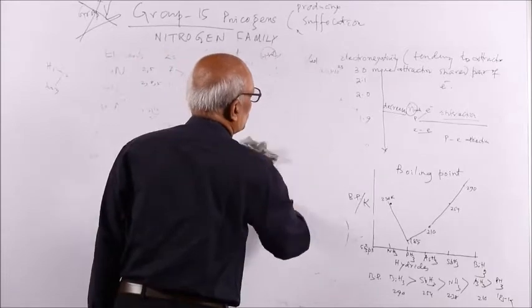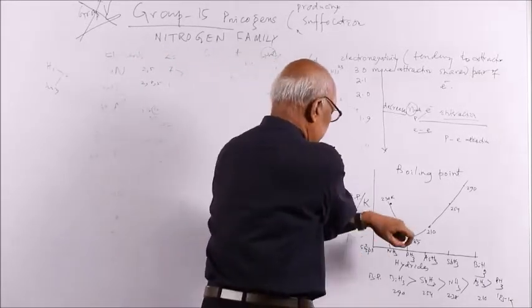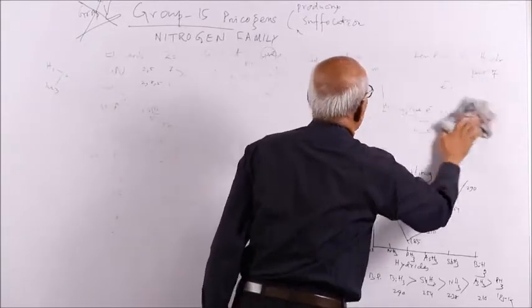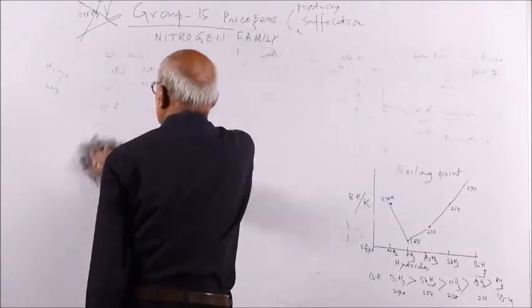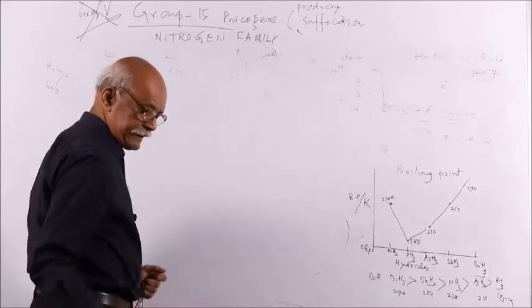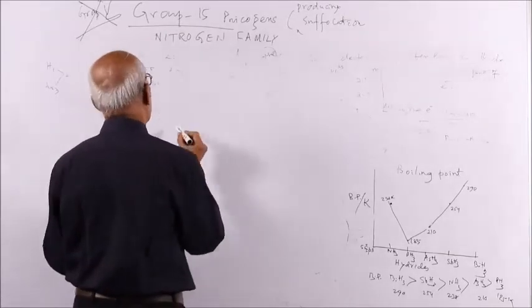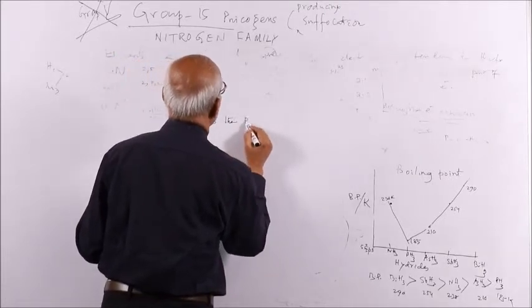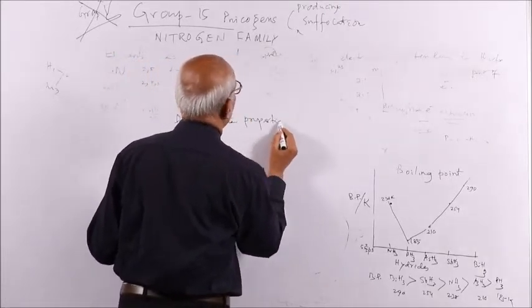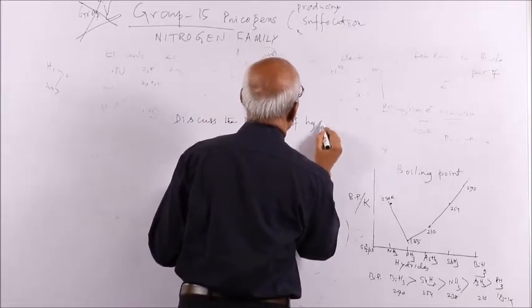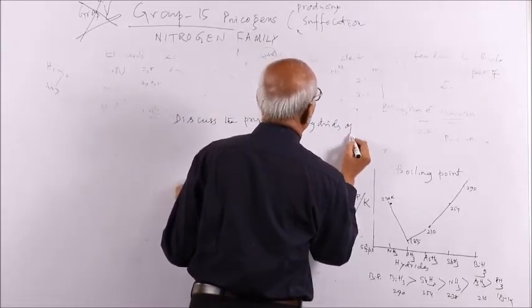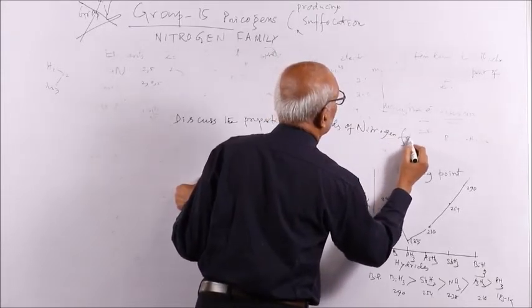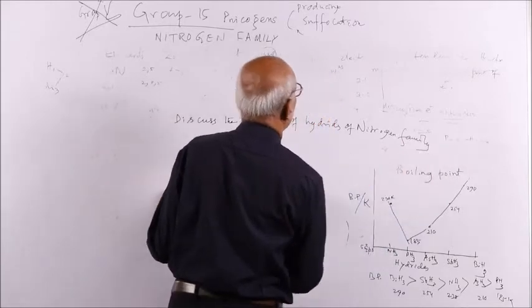Then with regards to some of the chemical properties, in the chemical properties a question is asked: discuss the properties of hydrides of nitrogen family.